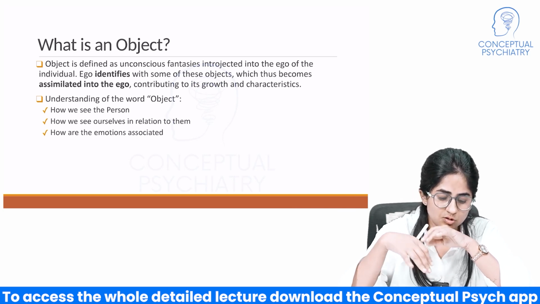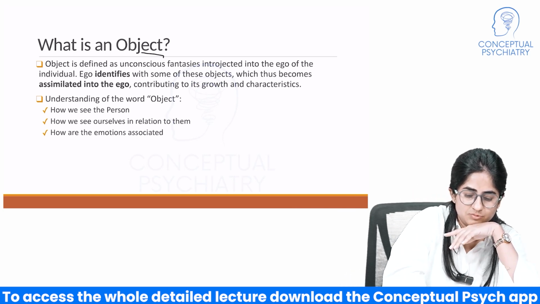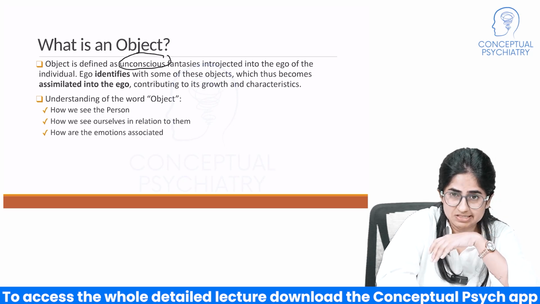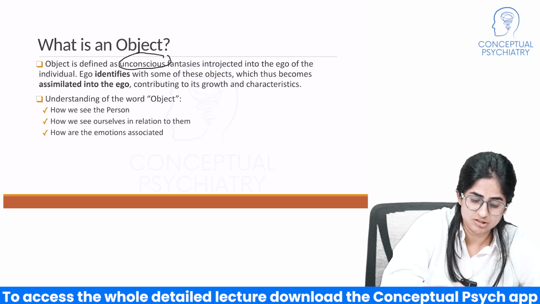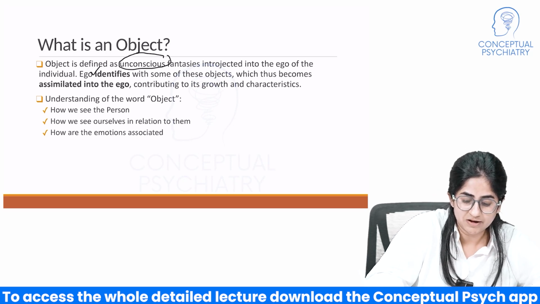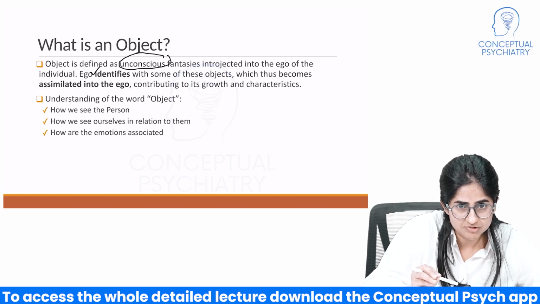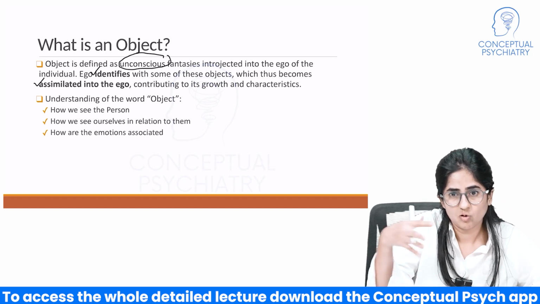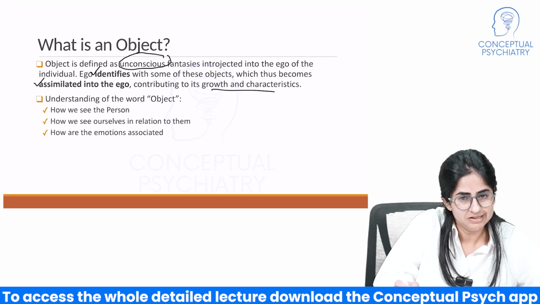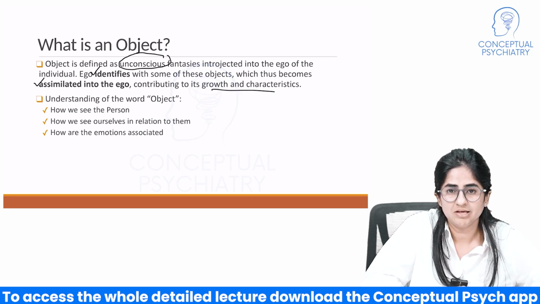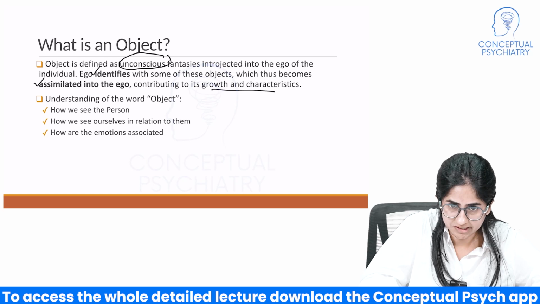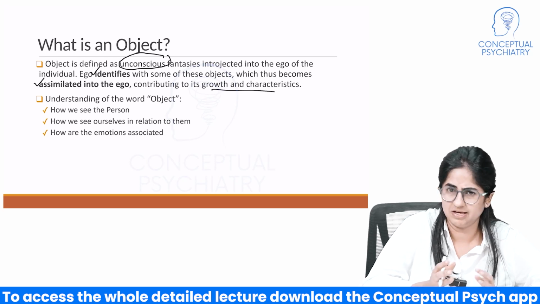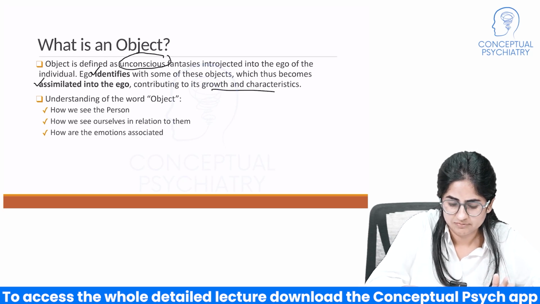However, in this definition also, an important thing that we need to mention is that it is an unconscious fantasy that is introjected or taken into the ego. It is identifying with some of these parts of these objects, gets added into the ego, and then contributes to its growth and characteristics. Now, when we are looking at understanding of the word object, let's go back to the same example.